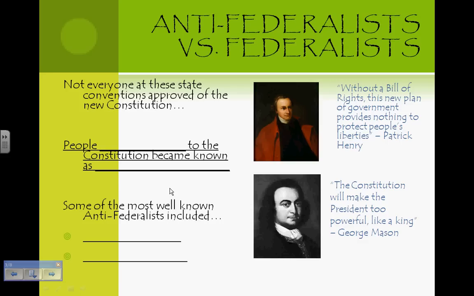Let's review the blanks. People opposed to the Constitution became known as Anti-federalists. Patrick Henry and George Mason were some of the most well-known Anti-federalists.